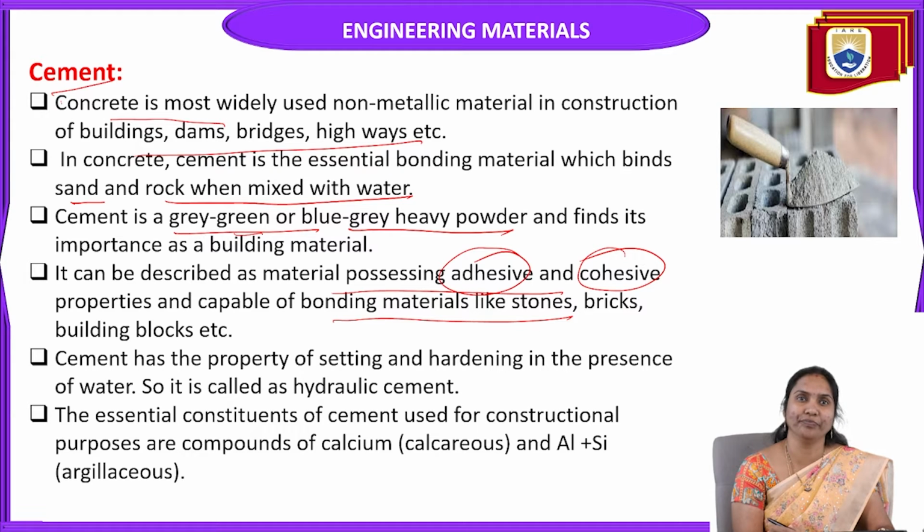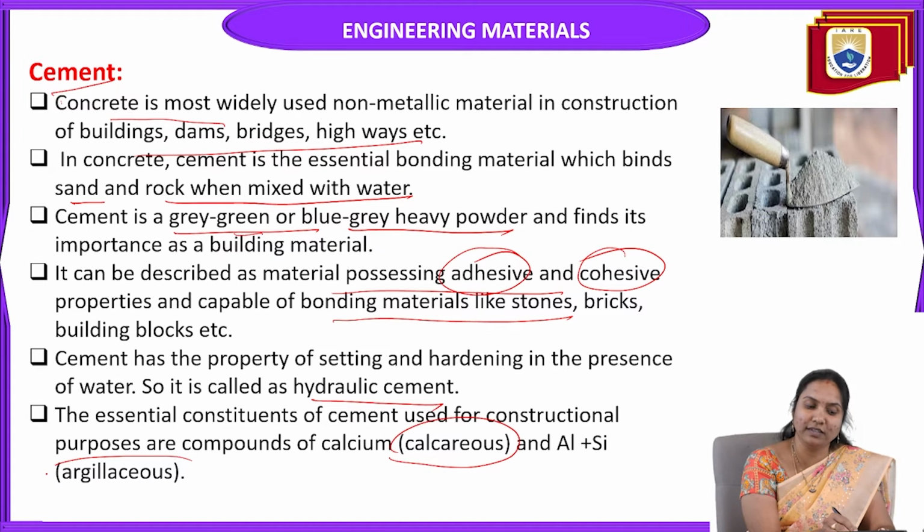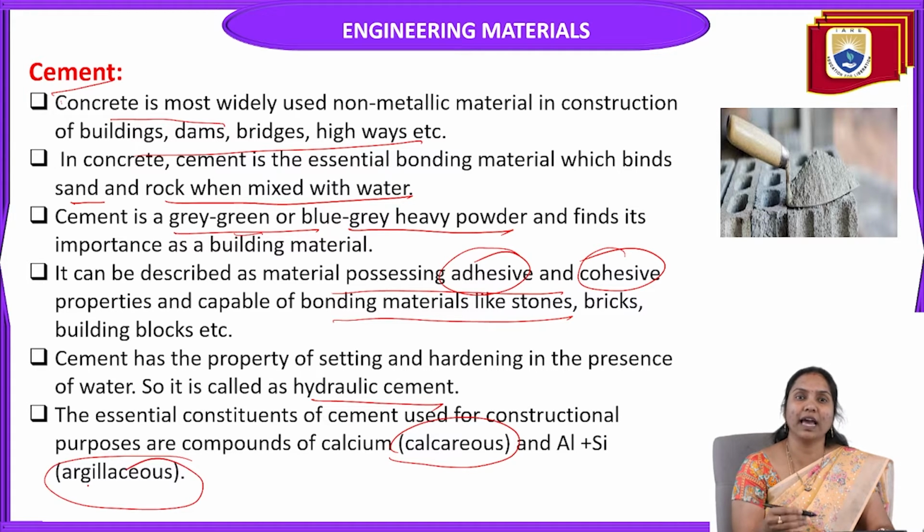Cement has the property of setting and hardening in the presence of water, so it is called hydraulic cement. When we mix it with water, over time the strength of the cement increases. The essential constituents of cement used for construction are calcareous and argillaceous materials. Calcareous means calcium oxide; argillaceous means a combination of silicates and aluminium.